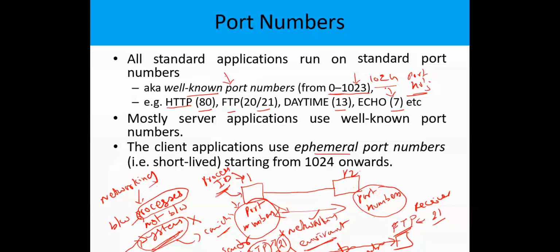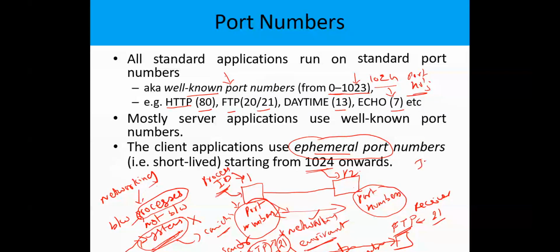Whatever port numbers you use for your program are called ephemeral port numbers. All those ephemeral port numbers start from 1024. Above 1024, you can give any numbers.